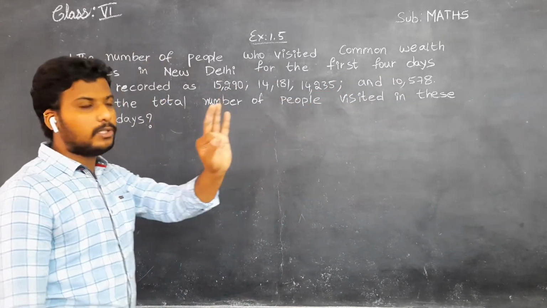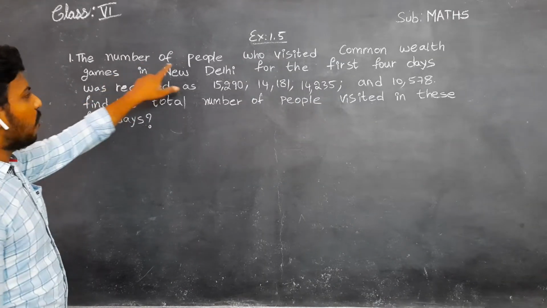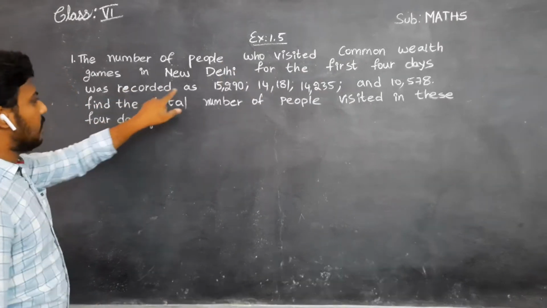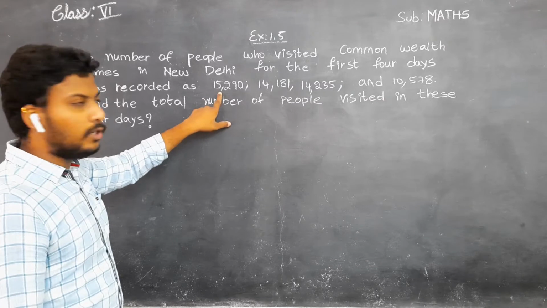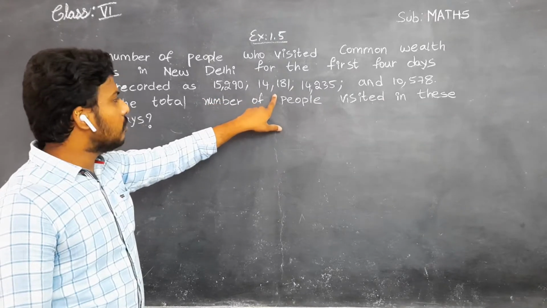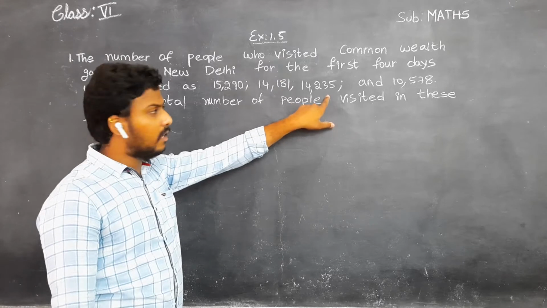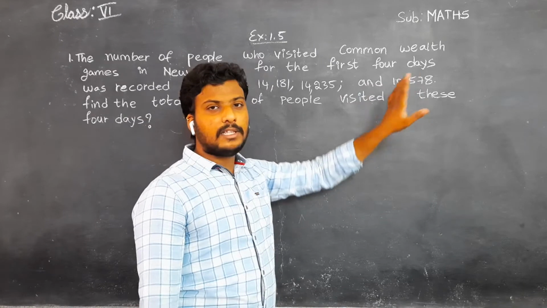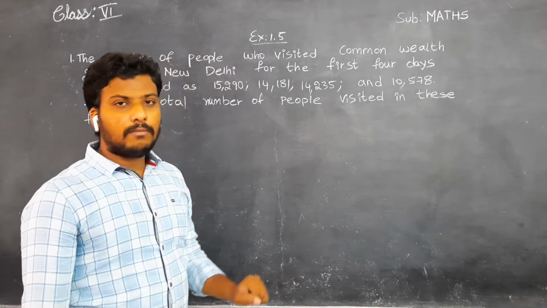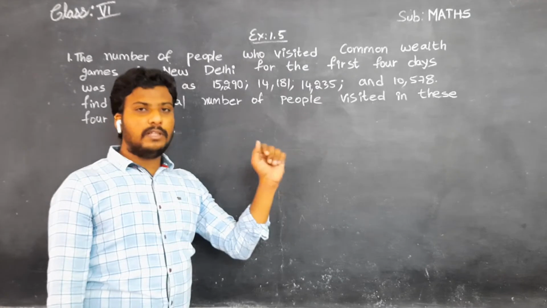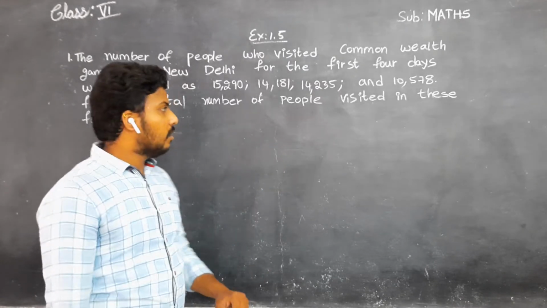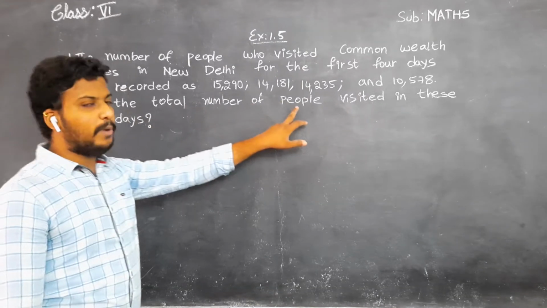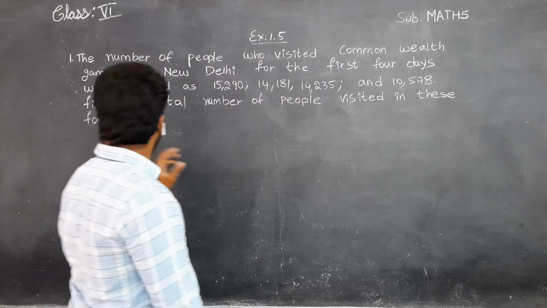For the first 4 days means the number of people who visited for the first 4 days. Only the first 4 days were recorded like this: first day 15,290, second day 14,181, third day 14,235, and fourth day 10,578 people visited to see the Commonwealth Games happening in New Delhi. Now, here the main question: find the total number of people visited in these 4 days.